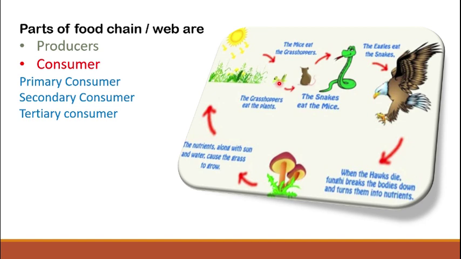A primary consumer is eaten by another animal who eats meat, that will be named as the secondary consumer. Like the mice is there, eating the grasshopper. Similarly, if a snake eats it, it is at the third level, so it is known as the tertiary consumer. And finally, it is also eaten by the eagle. And when the eagle dies, or all plants or animals die, they are decomposed into nutrients by the decomposers.